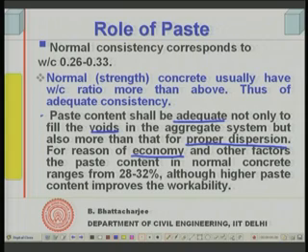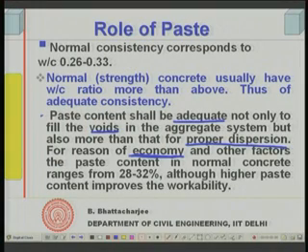For a given water cement ratio, more paste means more cement, and therefore it will be costly. So I have to control it, from the point of economy, and also because it can cause shrinkage and other secondary effects. Therefore in normal concrete the paste content ranges from 28 to 32%.